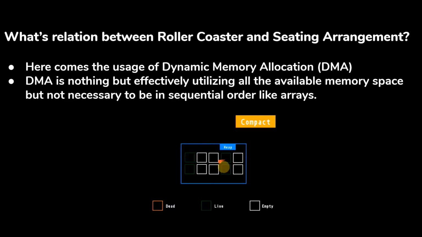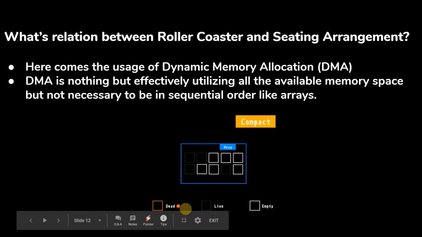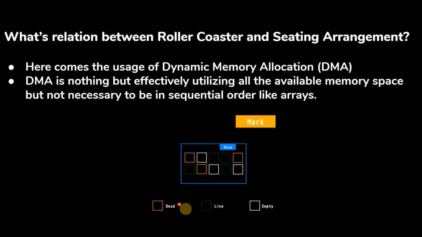See the image over here: all the red blocks represent a dead state, green blocks show a live one, and white boxes show an empty one. In this image everything is not in a continuous order, but in a scattered version. Still, we have some memory and we are going to utilize it efficiently. So this is nothing but dynamic memory allocation.